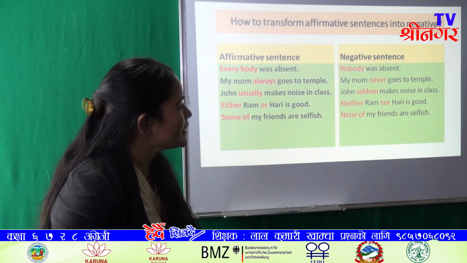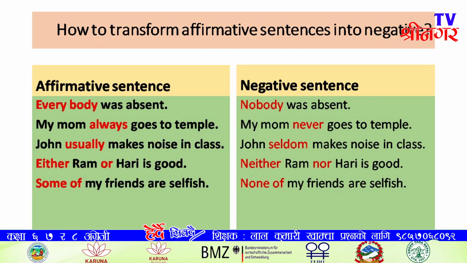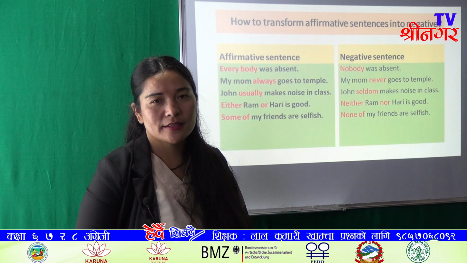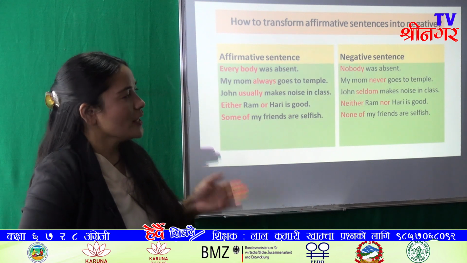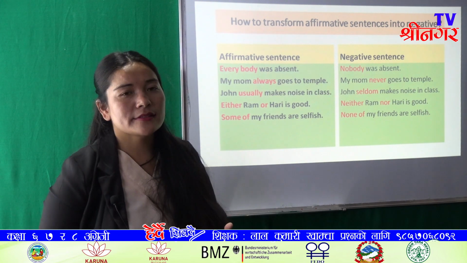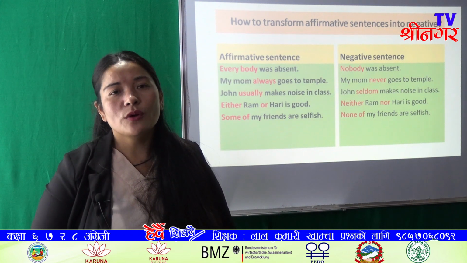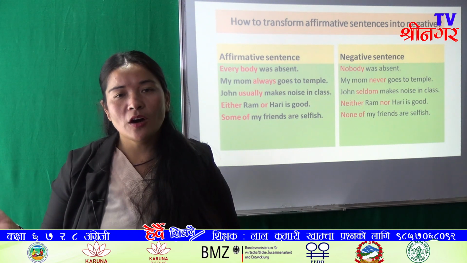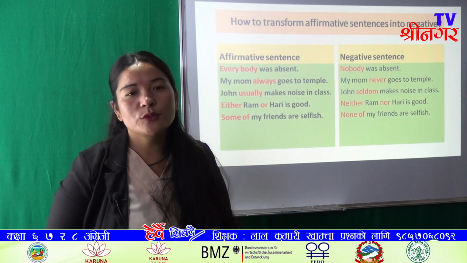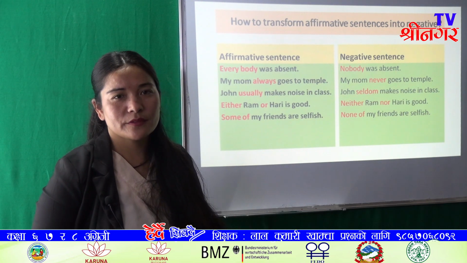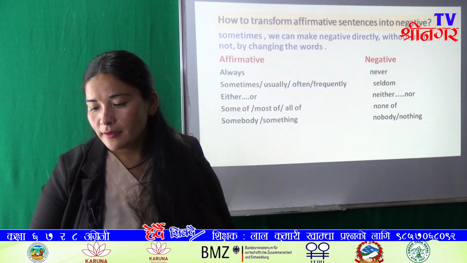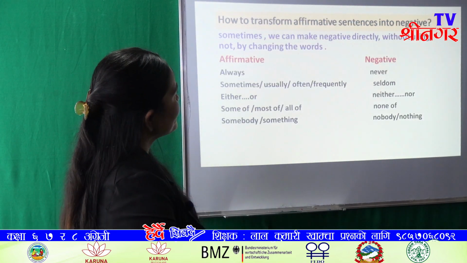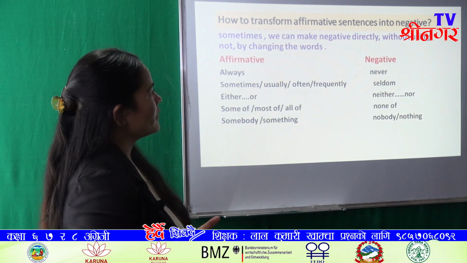And some of my friends are selfish. Here some of has been changed into none of. Okay, none of my friends are selfish. And here we learn we can make a sentence negative by changing words also. Here we don't use not, we don't use a do verb to make it negative. Sometimes we can make negative directly without using not by changing the words.